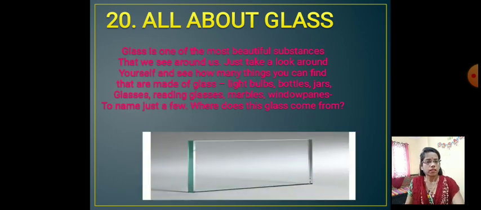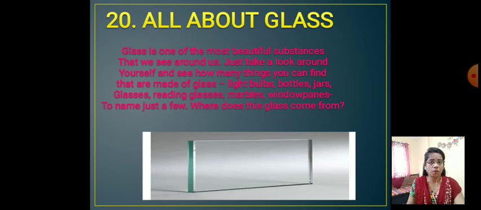See, glass is one of the beautiful substances that we see around us. Just take a look around yourself and see how many things you can find that are made of glass. Light bulbs, bottles, jars, glasses, reading glasses, marbles, window panes, to name just a few. Where does the glass come from? Now, glass, we know it properly. We see that so many things that we use in our day to day life are made from glass.